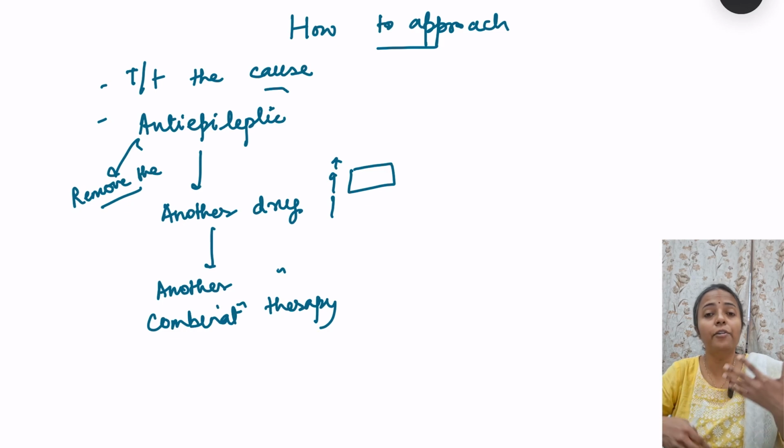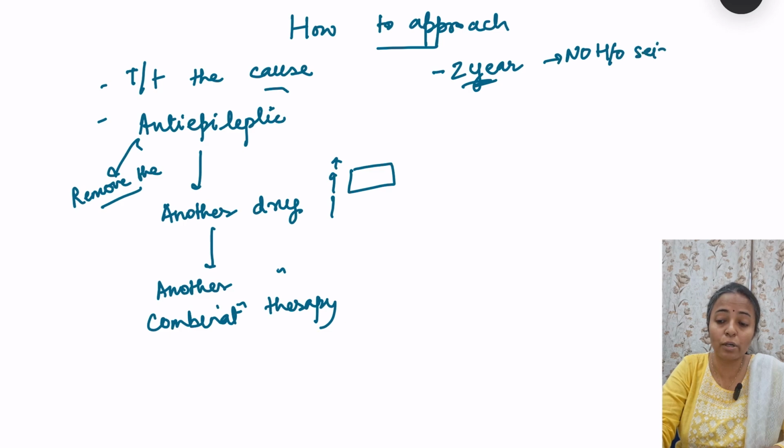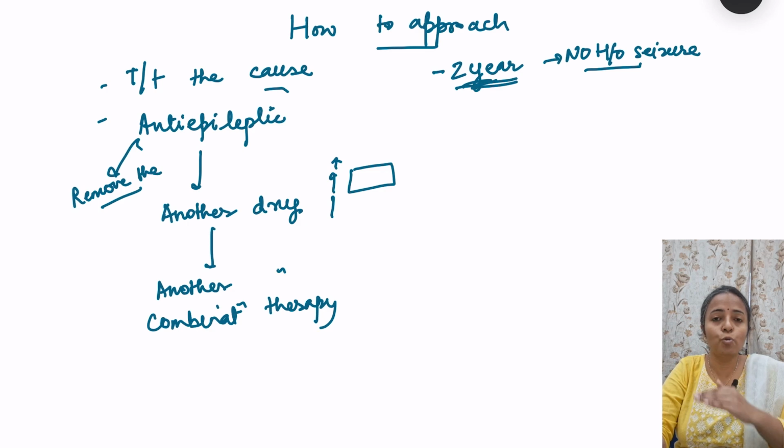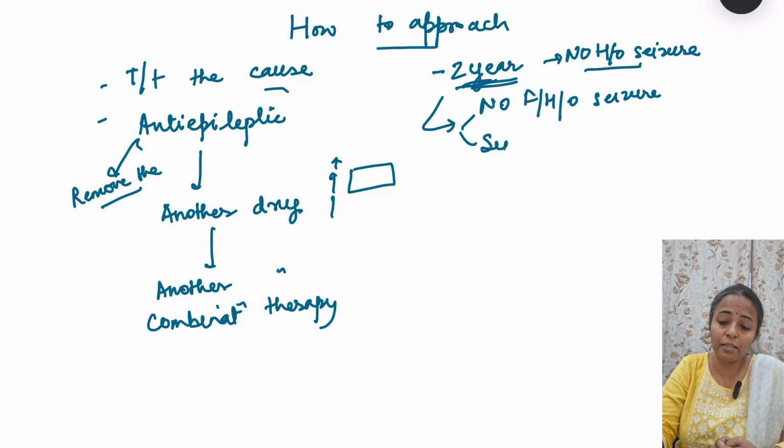And when can the drug be discontinued? It can be discontinued if there is no history of seizures for 2 years. But that is not the only criterion. Along with 2 years seizure free, we should have other criteria which should be fulfilled. That includes no family history of seizure. Then only a single seizure type.